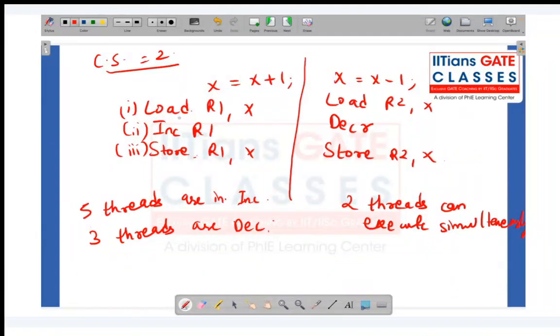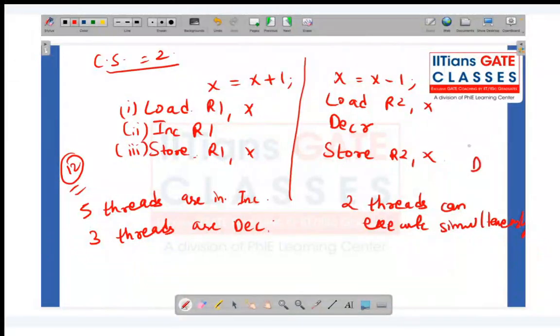In this case, the answer, as discussed, will be 12. If it is a very happy case, where every time only one thread is executing, the answer is 12. Just now we saw 5 increments, 3 decrements, so effectively 2 will be added. So 10 plus 2, 12. Now let's talk about what can be the actual minimum value possible. Let's discuss this scenario.